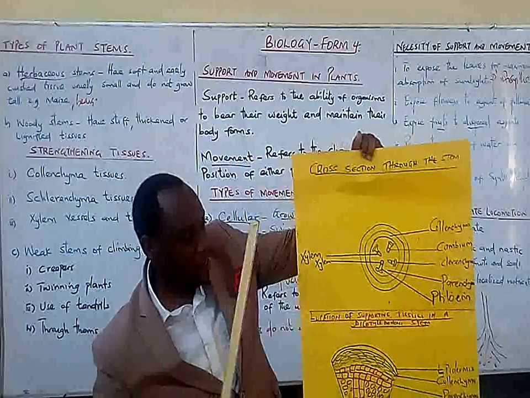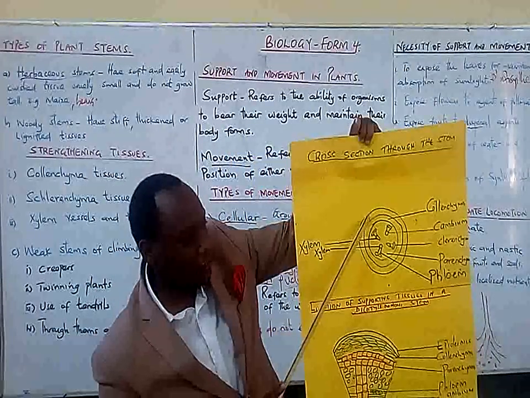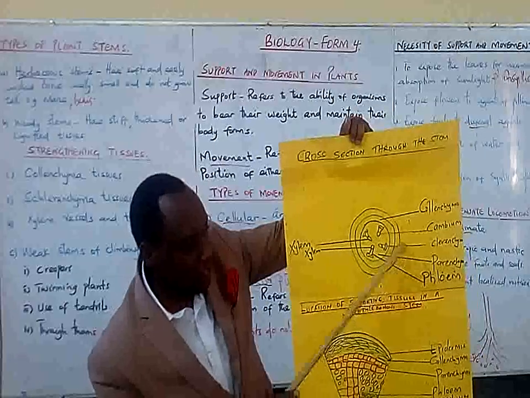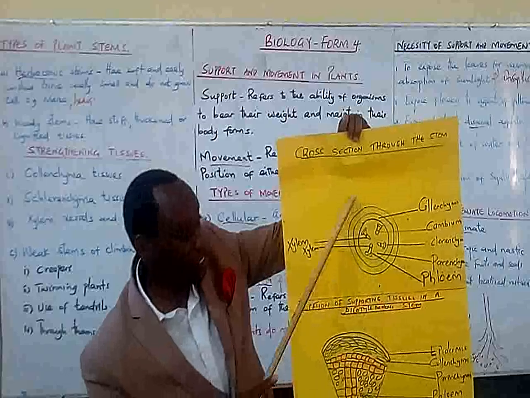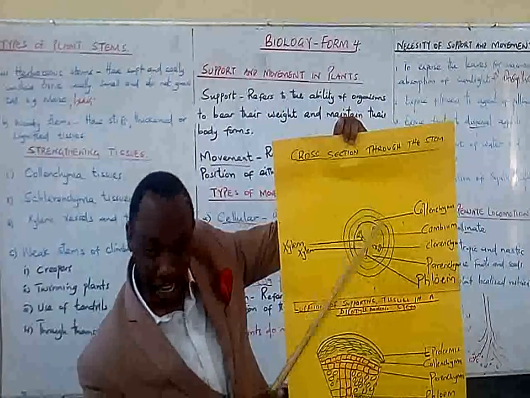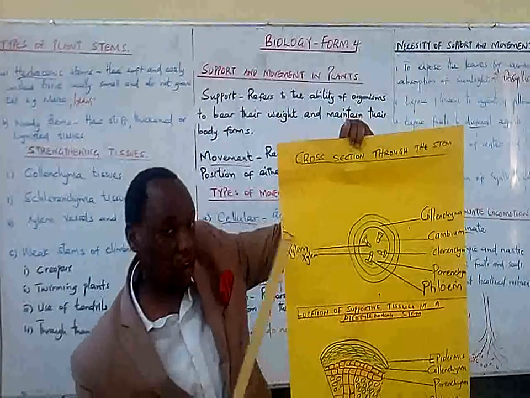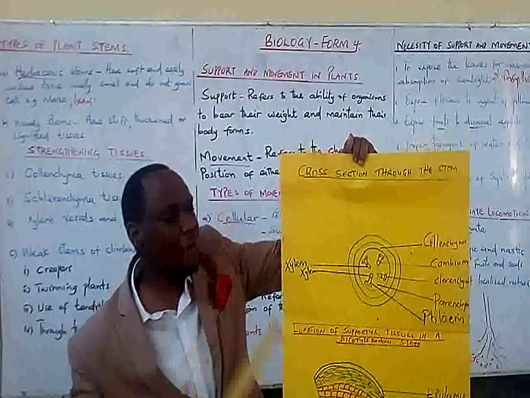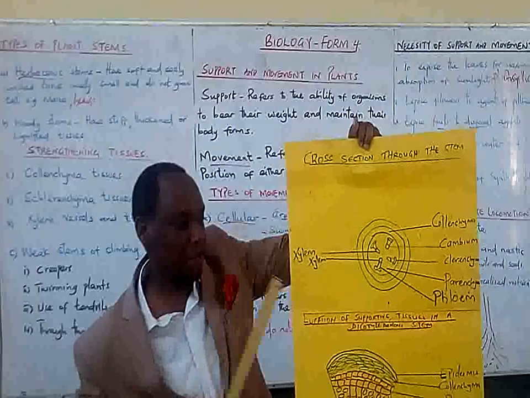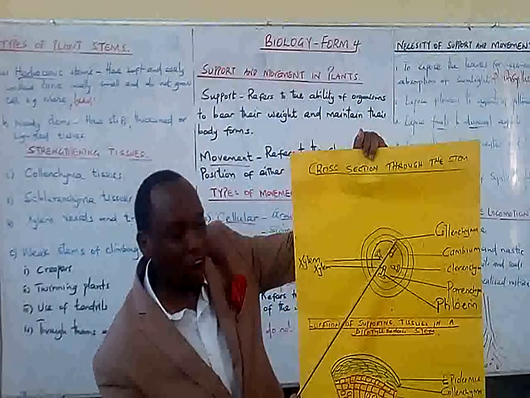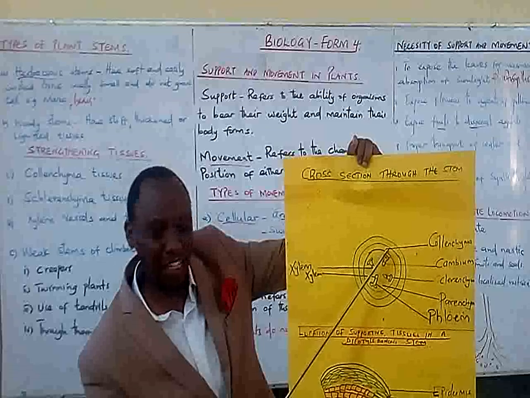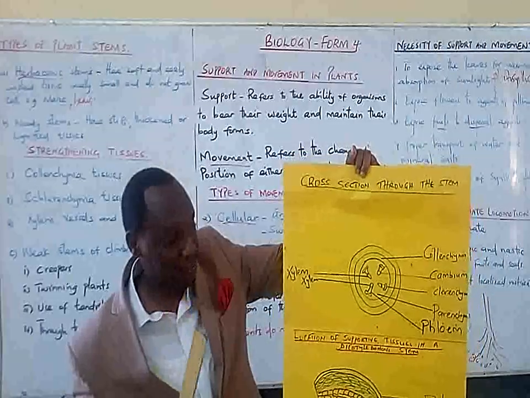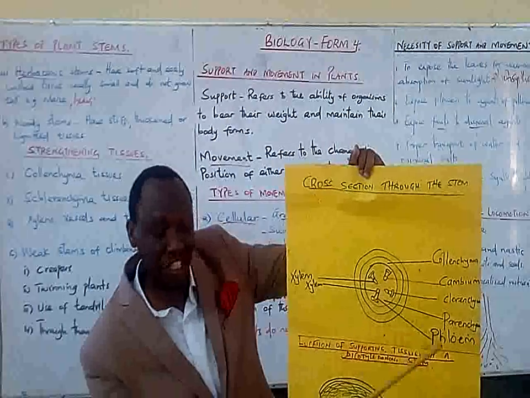of this stem. As you can see, I have drawn a cross section of a stem. Look, we have the outer part, which is the epidermis, and then the cortex. But here we are focusing on some strengthening tissues that help the woody stems to stand firm. Look at this now. We have the parenchyma tissue. We are going to see the composition of parenchyma tissue later on. It is a strengthening tissue.